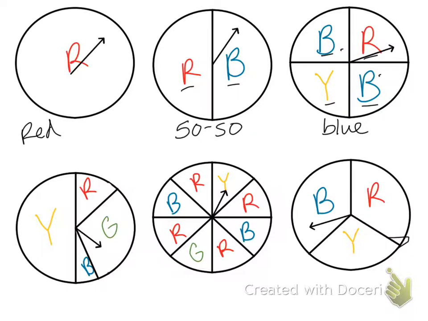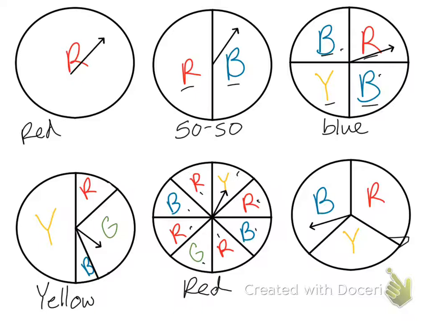Okay. What about my next spinner? So here, what would I most likely get? Well, if I spin this spinner, I'd most likely land on yellow because yellow is the biggest section in my spinner. What about this next one? So if you look, all these sections are the same size. But 4 sections are red, 2 are blue, and I only have 1 green and 1 yellow. So it's most likely that this spinner will land on red.